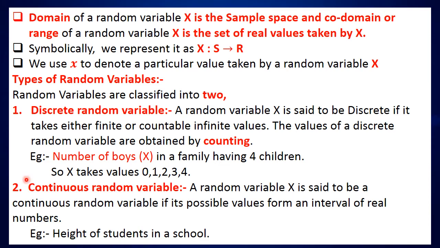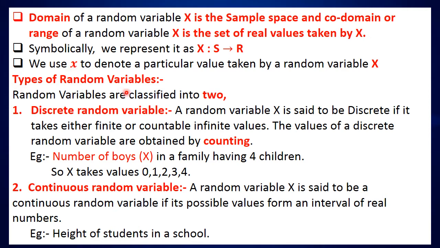Domain of a random variable X is the sample space, and the codomain or range of the random variable X is the set of real values taken by X. And we know X is a function from the sample space to the real numbers. That is, we represent it as X is a function from the sample space to the set of real numbers. We represent a function like this. Now, we use small letter x to denote a particular value taken by a random variable X. Here, the random variable is represented by capital X and its value by small x.